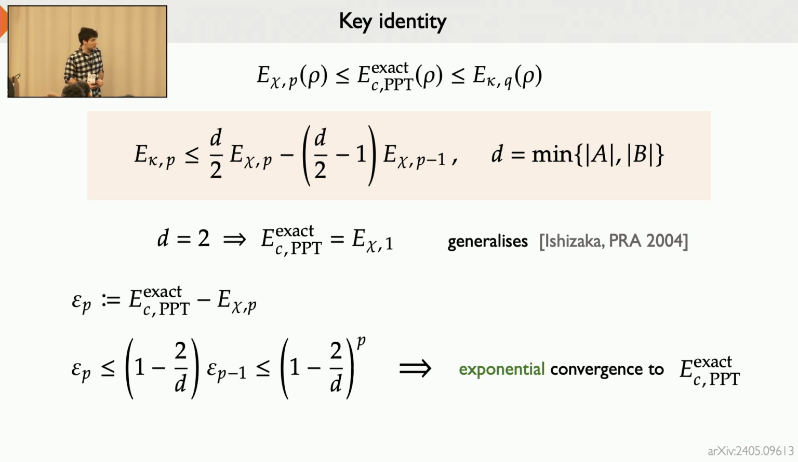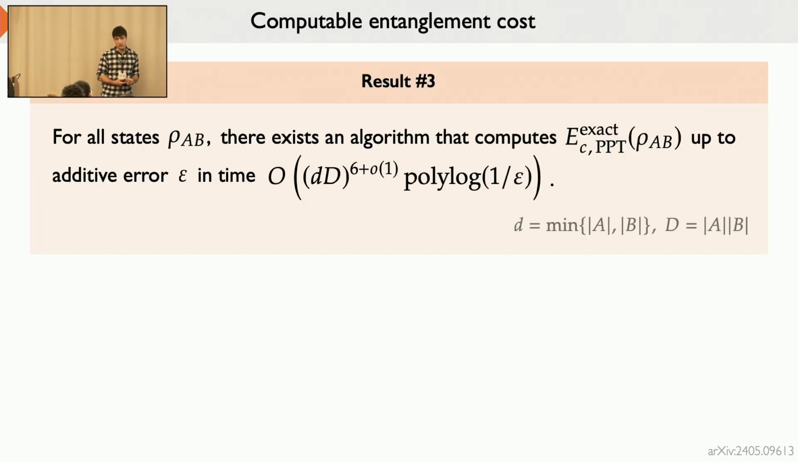Because what this means, and indeed what this allows us to establish, is what you may have guessed from the title of the talk, the computable entanglement cost. So we do have an algorithm that computes efficiently, for any quantum state, the true value of the entanglement cost to any desired precision, in time that is polynomial in the dimension and in the logarithm of the error.